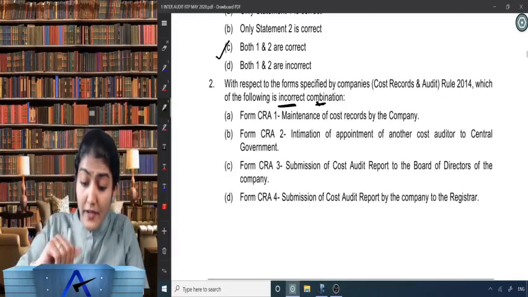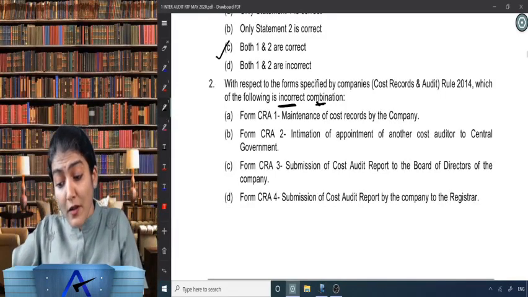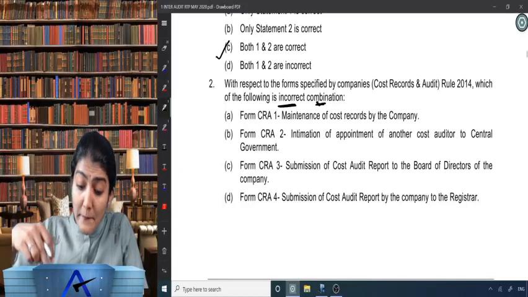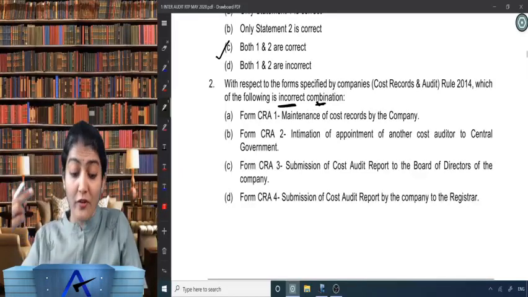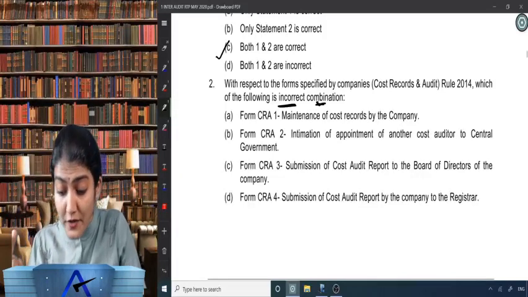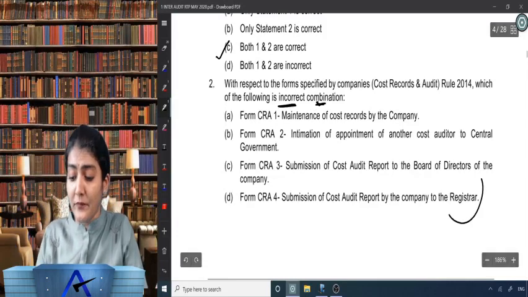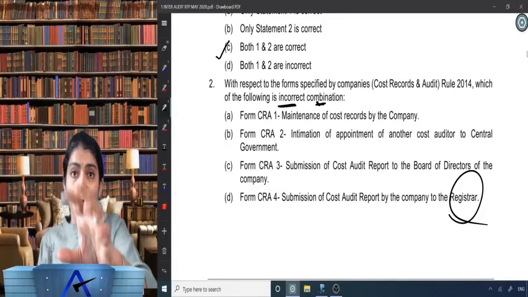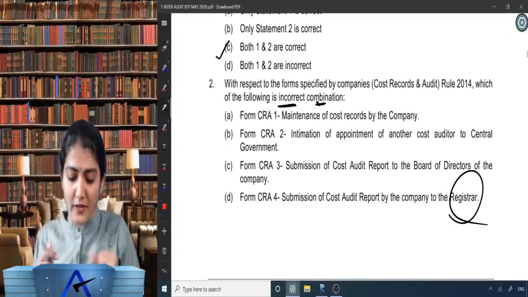Form CRA2, intimation of appointment of another cost auditor to the CG, central government. CRA3, submission of cost audit report to the board of directors of the company. CRA4, submission of cost audit report by the company to the registrar. We caught the thief. We caught the incorrect combination over there.